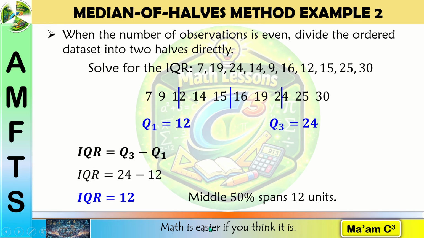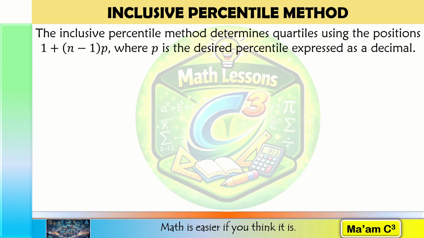Spreadsheet software often uses another quartile convention. Let us examine the inclusive percentile method. The inclusive percentile method locates a percentile using the position formula 1 plus (n minus 1) times p.